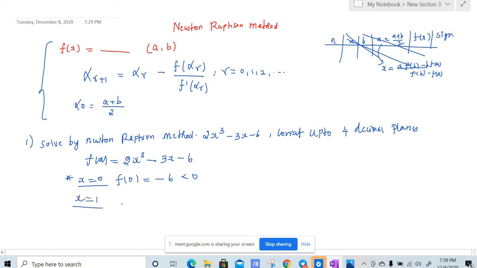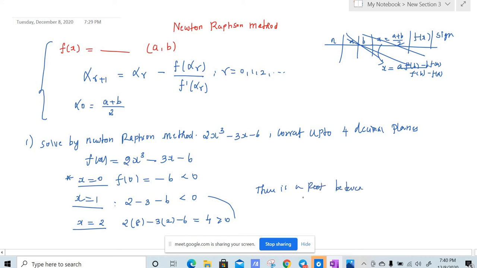So if x is equal to 1, you will have 2 minus 3 minus 6, which is again less than 0, right? 2 minus 3 is minus 1, minus 1 minus 6 is minus 7, which is less than 0. So if x is equal to 2, this will be 2 times 2 cube, which is 16, minus 3 into 2, which is 6, so 16 minus 6 is 10, 10 minus 6 is 4, which is greater than 0. Now you can see 1 and 2 give opposite signs, so therefore there is a root between 1 and 2.